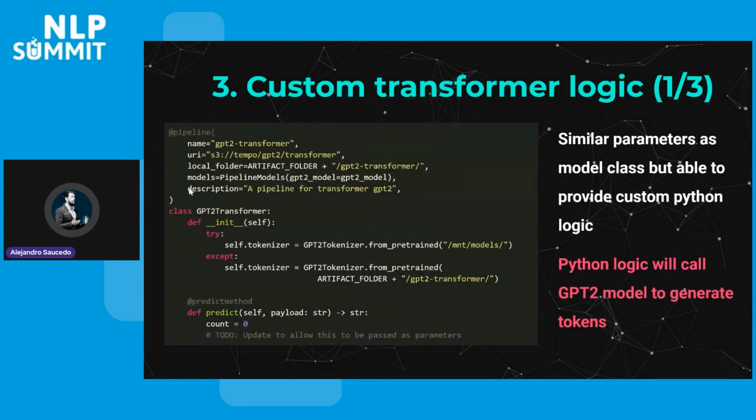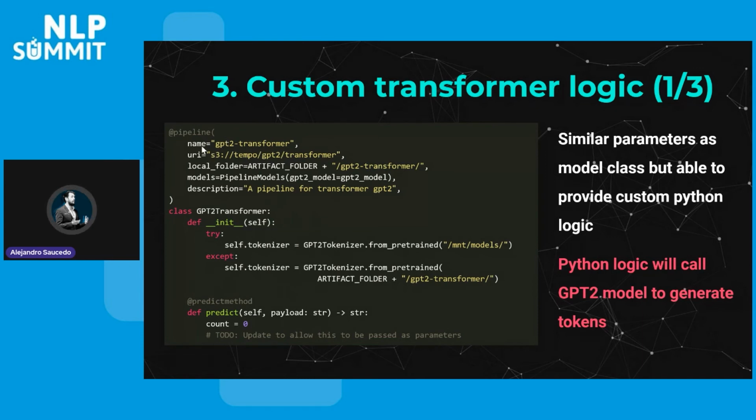So now we follow a similar approach, but instead of using the model class from Tempo, we use the pipeline class from Tempo. And what this allows us to do is to provide some custom logic. This would be the custom logic that would run whenever you send the data to your deployed pipeline, right?